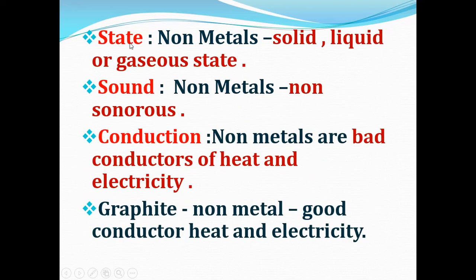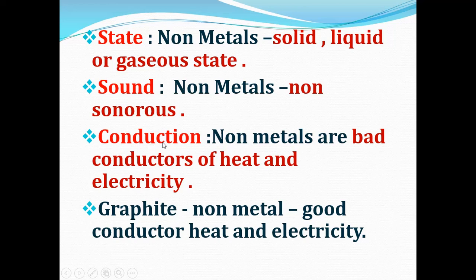Now what about the state of non-metals? Non-metals can occur in three states of matter. They are solid, liquid or gaseous state. And sound. Non-metals cannot produce sound. So they are non-sonorous in nature. Already we have seen that metals are sonorous. They can produce sound, a metallic sound. Here non-metals are non-sonorous, that is they do not produce sound.